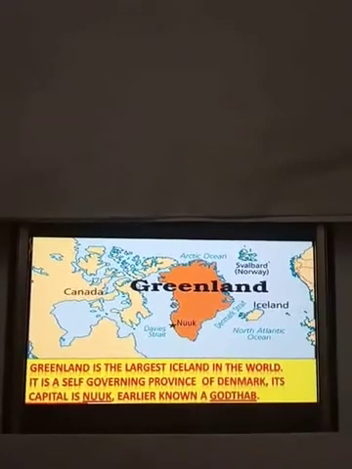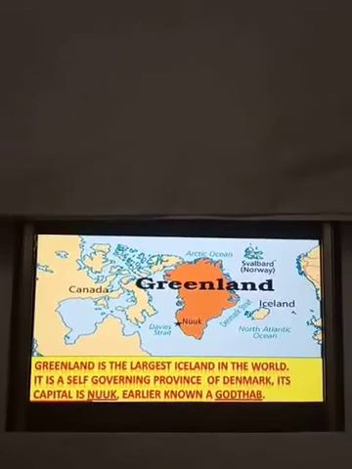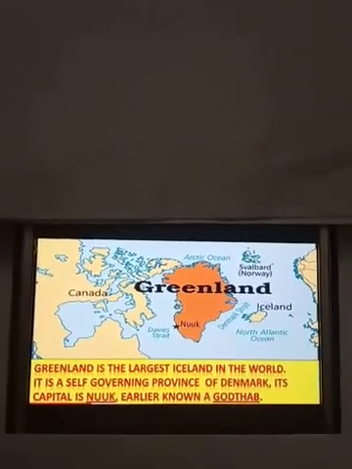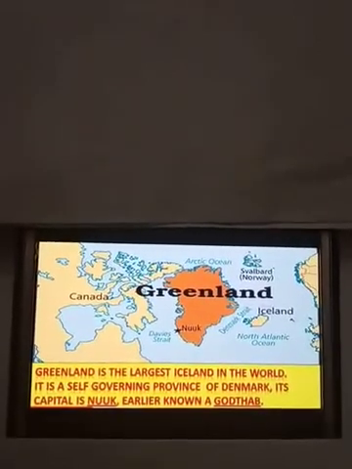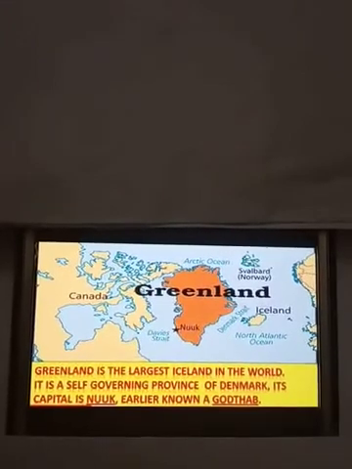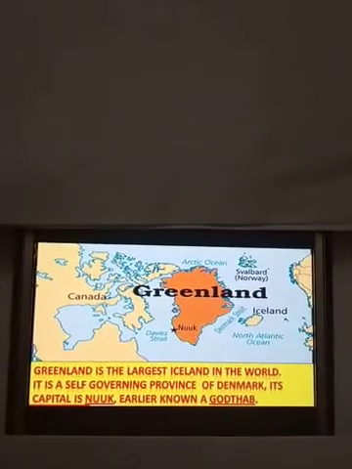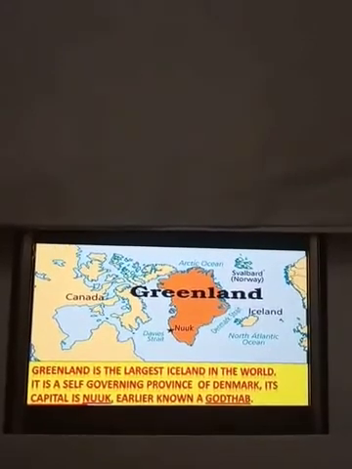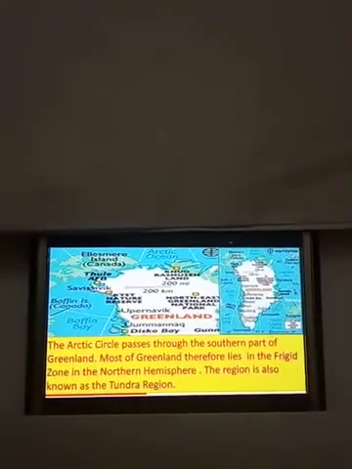Now we'll move on to the location of Greenland. Where is it located? Greenland is situated towards the northeast of Canada, and it is separated from the islands of Canada by Baffin Bay and the Davis Strait. Though Greenland is a part of Denmark, its capital is Nuuk, N-U-U-K, and before it was called Godthab.